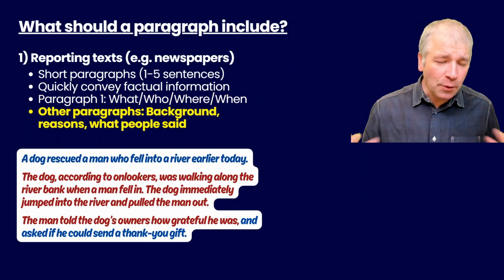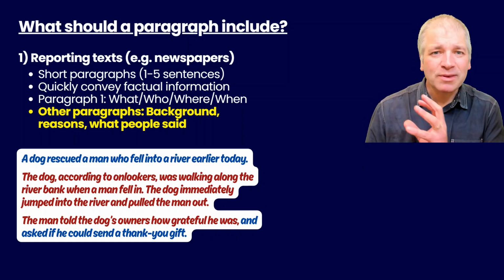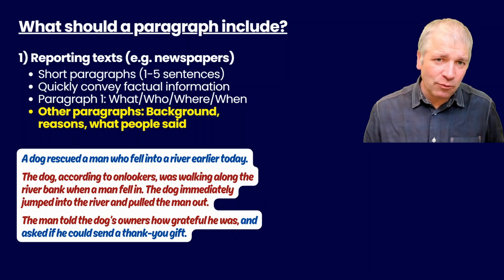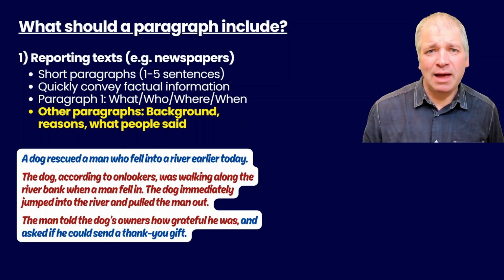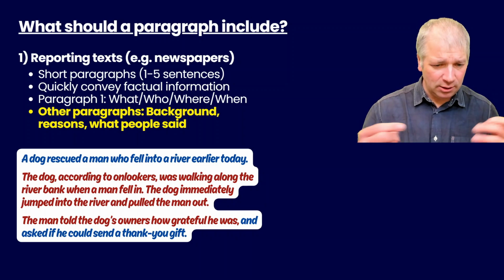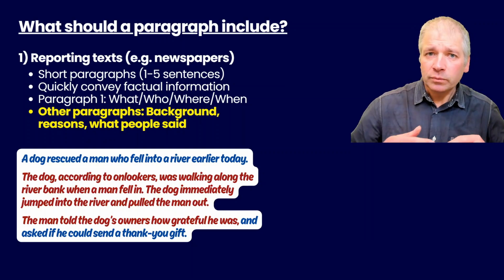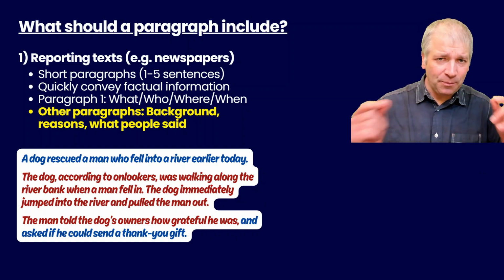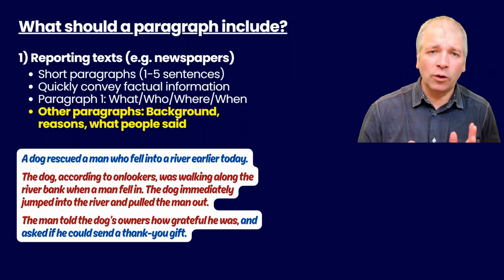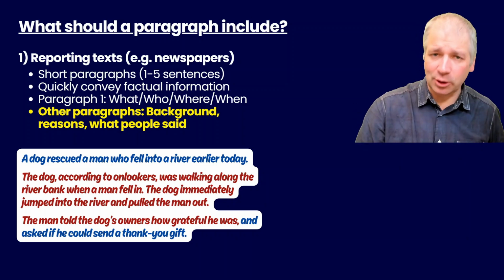Then in other paragraphs we have background, reasons, what people said. And we can see that in the writing here in red. We're trying to create a bit of background so the reader understands exactly what happened. So we're going in a bit more detail here. The dog was walking along the river bank. The dog immediately jumped into the river and the man found the dog's owners. So there's a bit of background, a bit of reasons why the dog did what the dog did, and then something that the person said who was rescued.